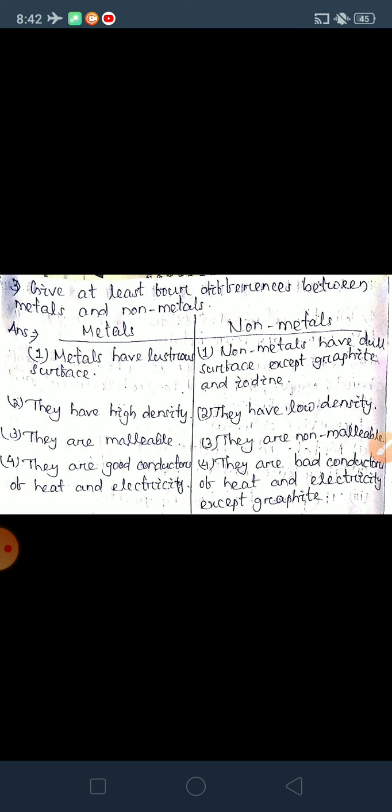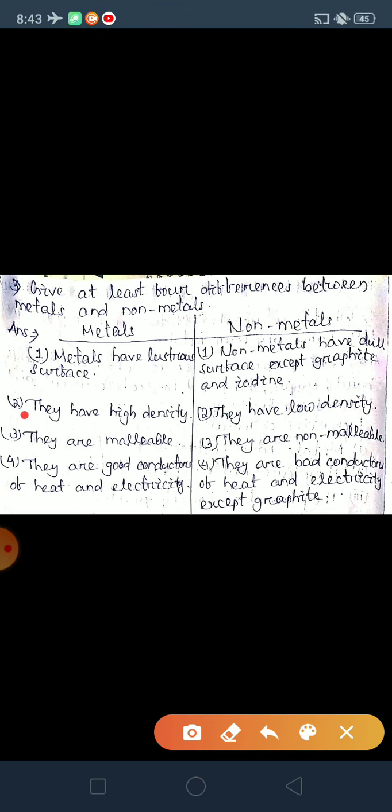The first one, metals have lustrous surface, whereas non-metals have dull surface except graphite and iodine, because graphite and iodine have lustrous surface, but they are non-metals. The second one, metals have high density, whereas non-metals have low density.